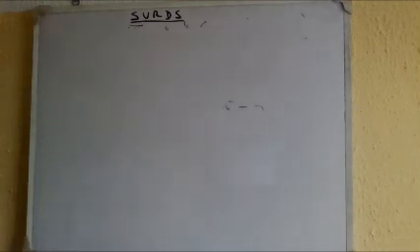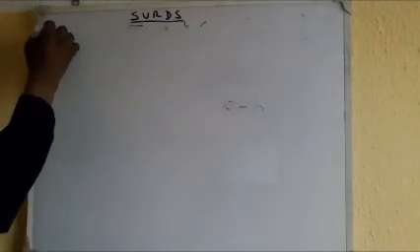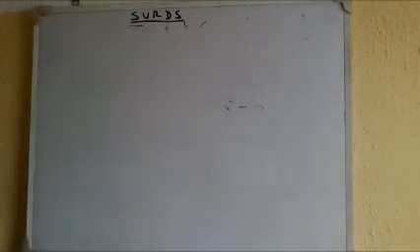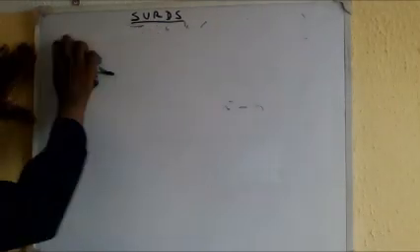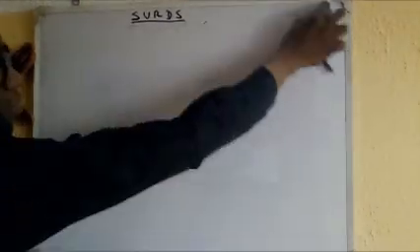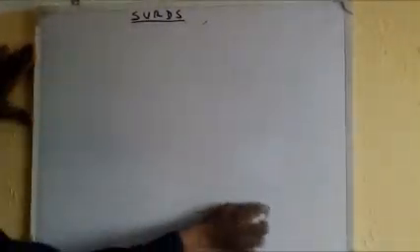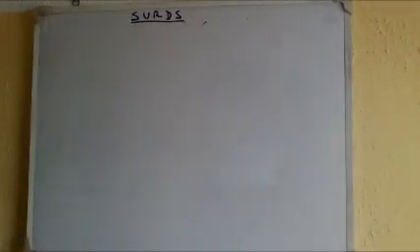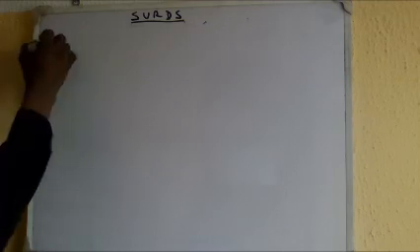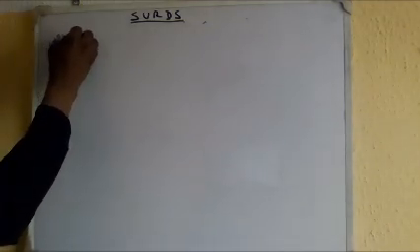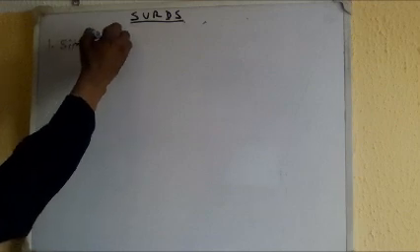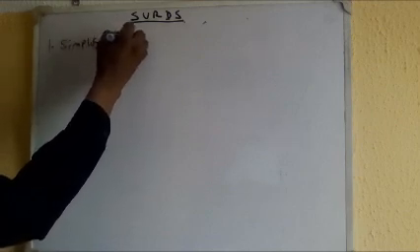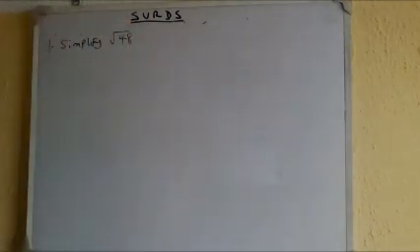Okay. So the first one I have here is, simplify root 48.